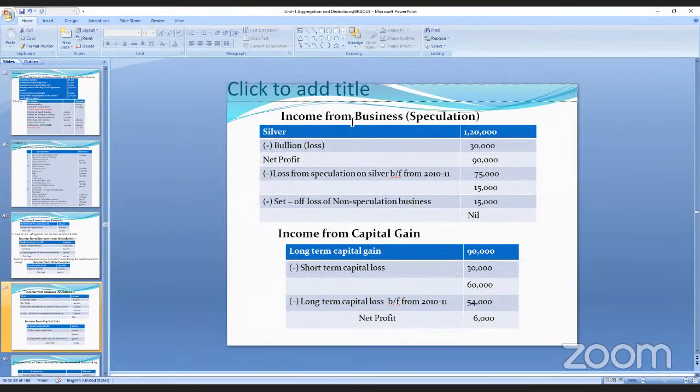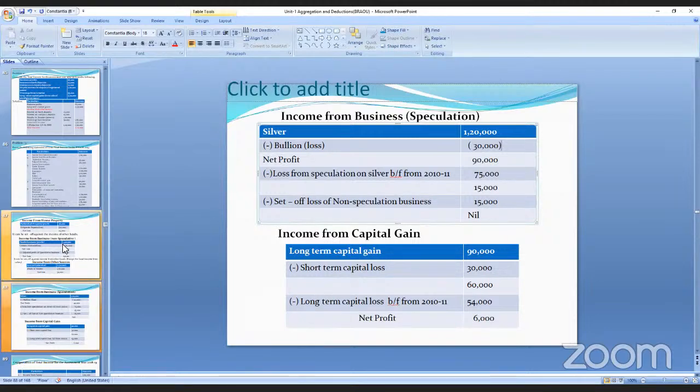Next, income from business speculation. Silver, he got 1,20,000. Bullion, that is a loss, he got 30,000. Minus करें तो कितना होता? It is a net profit of 90,000. And speculation business loss, which is brought forward from 2010 to 11, is 75,000. From the 90,000 minus the 75,000, we got the 15,000. Set off the non-speculation business, that is 15,000.